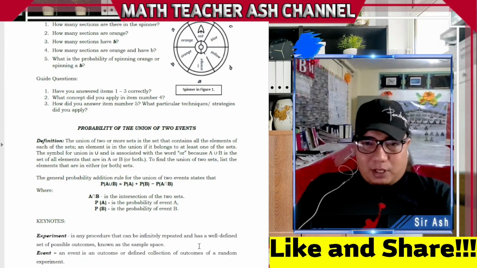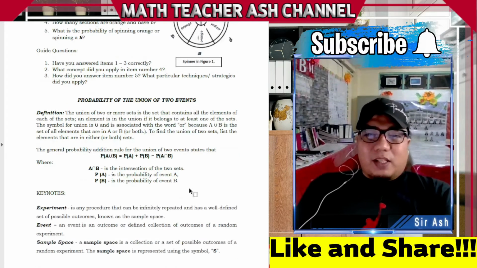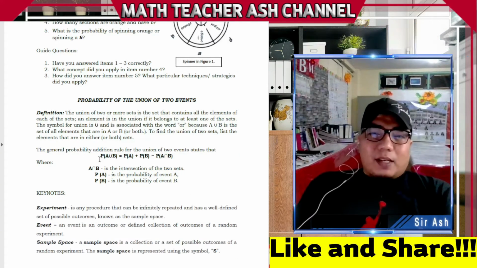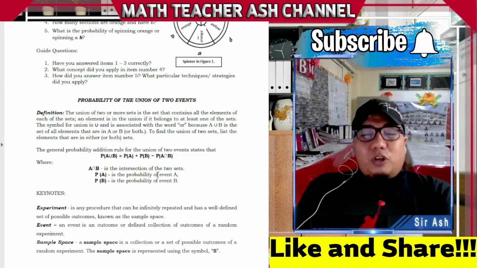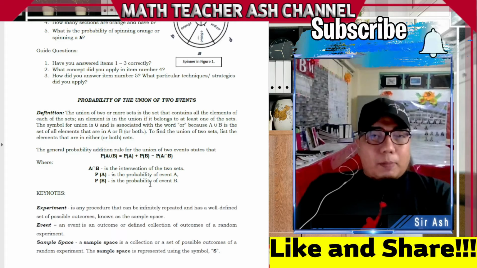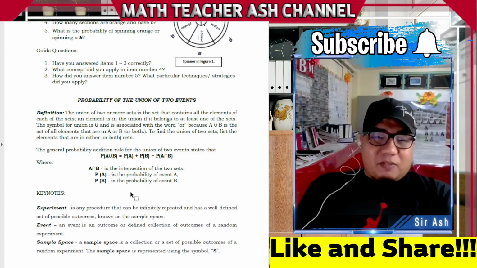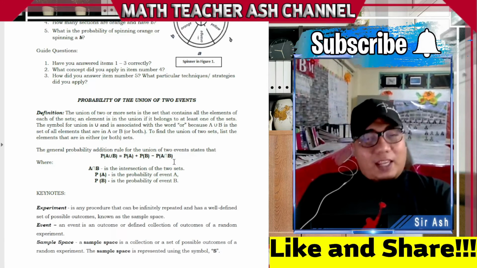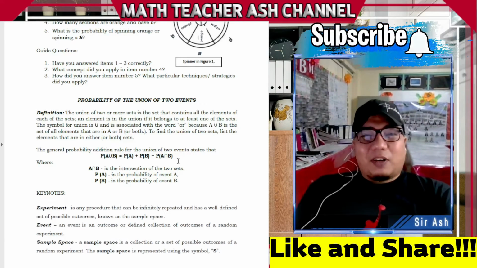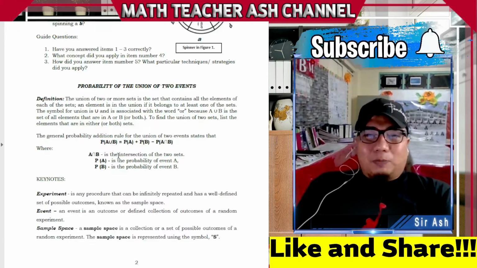So, punta tayo dito sa probability of the union of two events. Ito ang formula. Sabi dito that the probability of the union of A and B is equal to the probability of A plus the probability of B minus the probability of the intersection of A and B. Okay, so ito yung sinasabi ko.